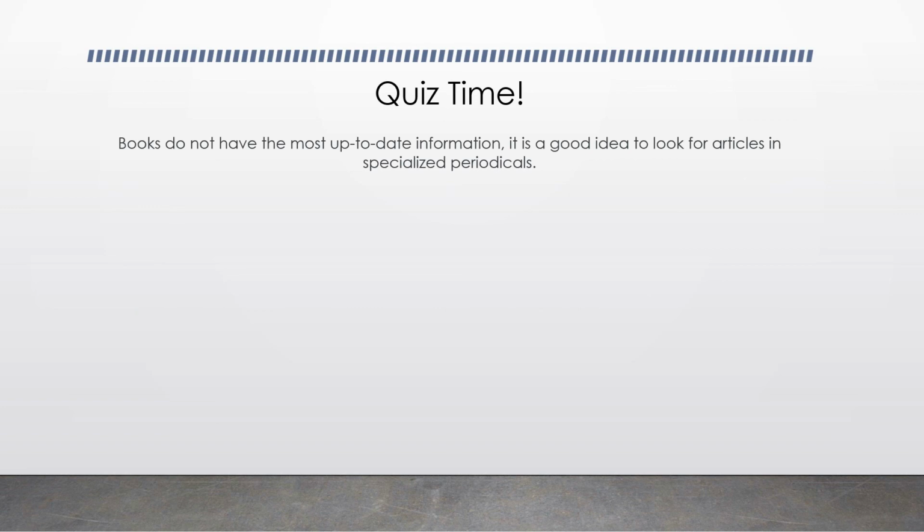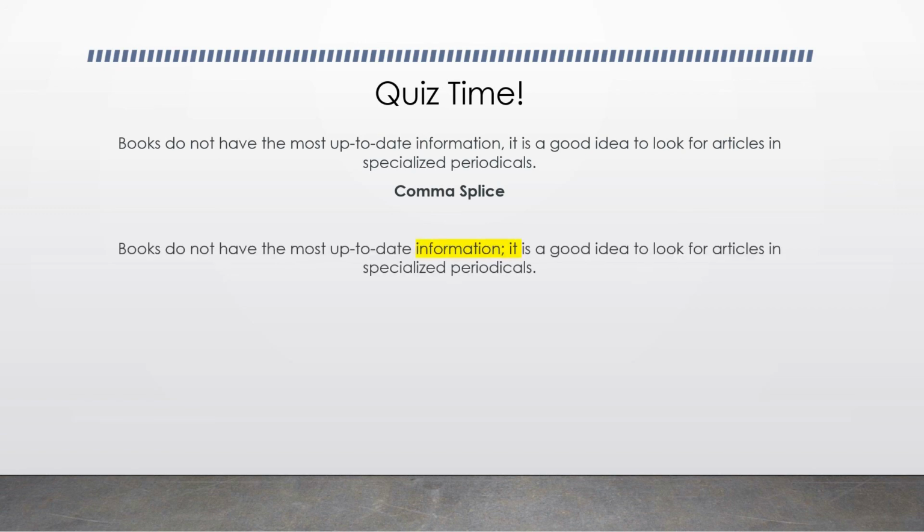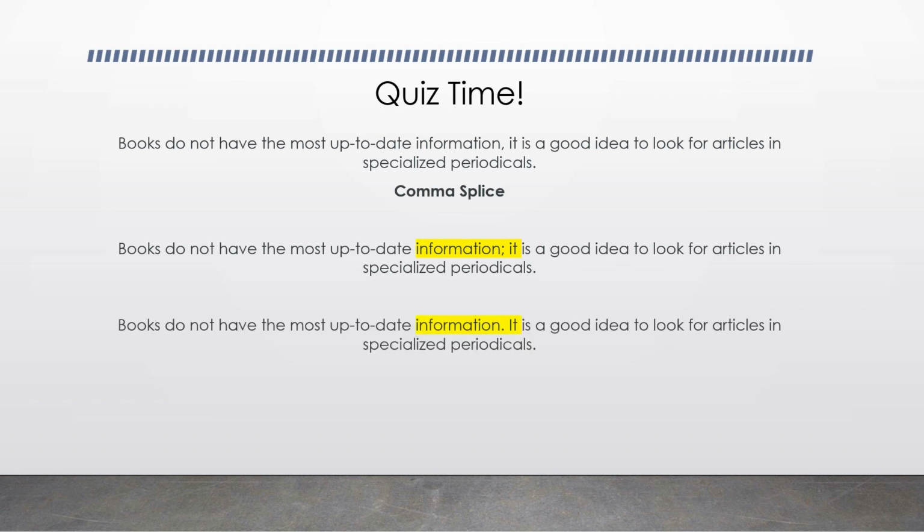"Books do not have the most up-to-date information, it is a good idea to look for articles in specialized periodicals." This is a comma splice because two independent clauses are connected with just one comma. And again, you can either connect two independent clauses with a semicolon, or you can simply put a period and start a new sentence.